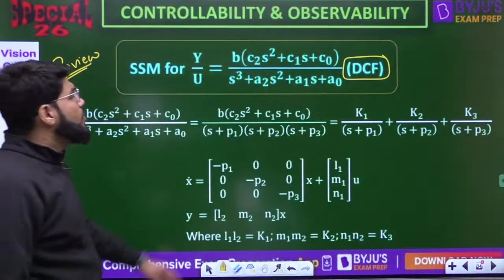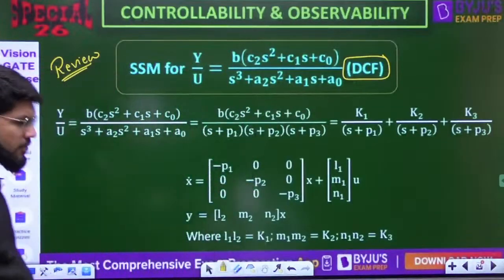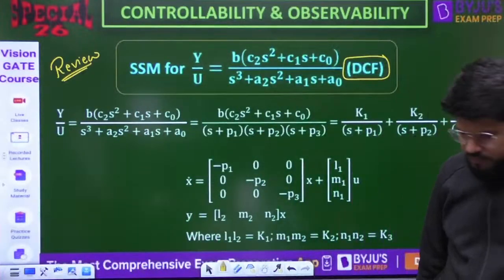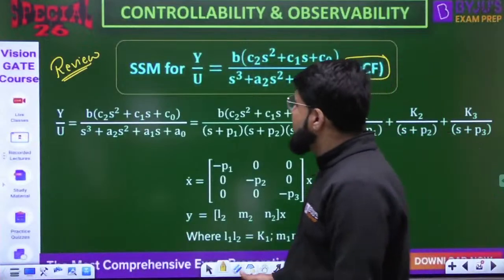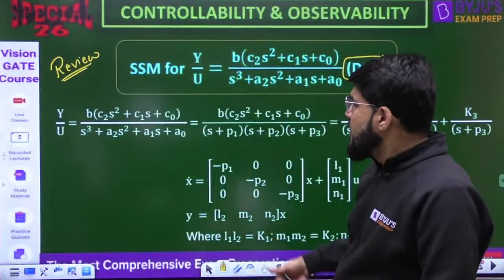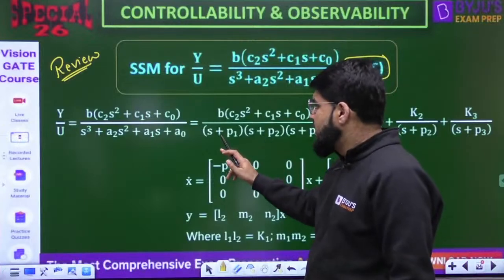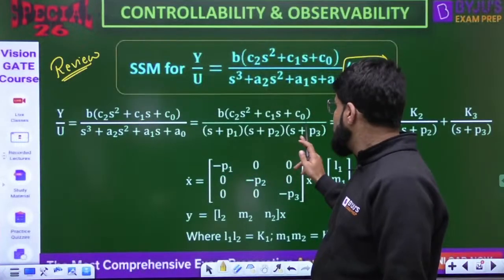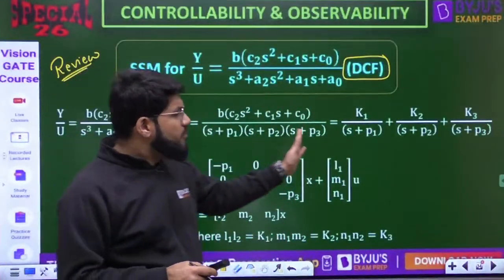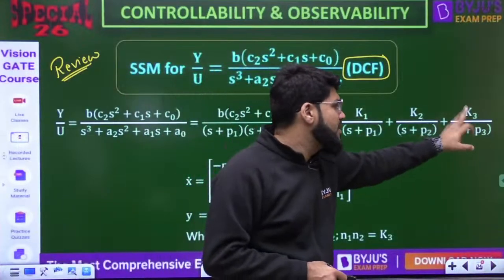Y by u equal to b, c2 s squared plus c1 s plus c naught upon s cubed plus a2 s squared plus a1 s plus a naught. So in the DCF model, whatever transfer function is given, first we factorize the denominator. I am starting with third order, and suppose it turns out to be s plus p1, s plus p2, s plus p3, where p1, p2, p3 should be unique. Then we split into partial fractions and write it as k1 upon s plus p1, k2 upon s plus p2, k3 upon s plus p3.